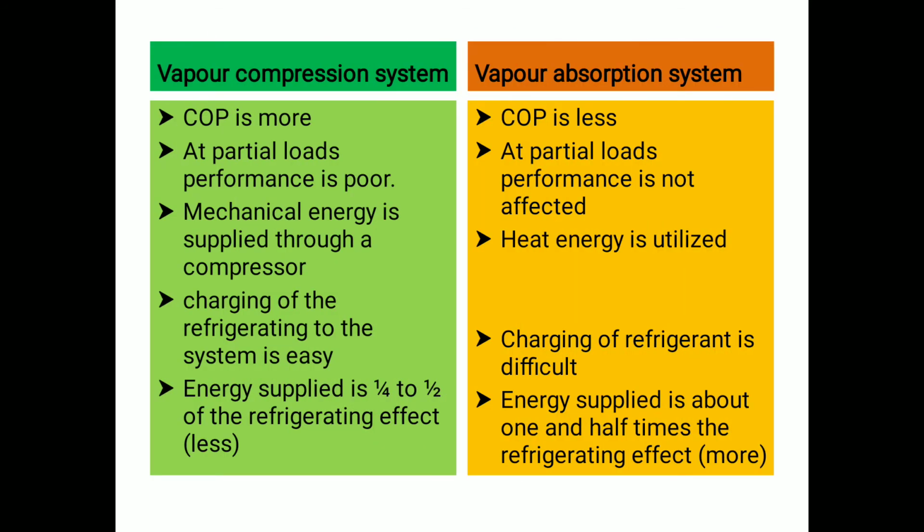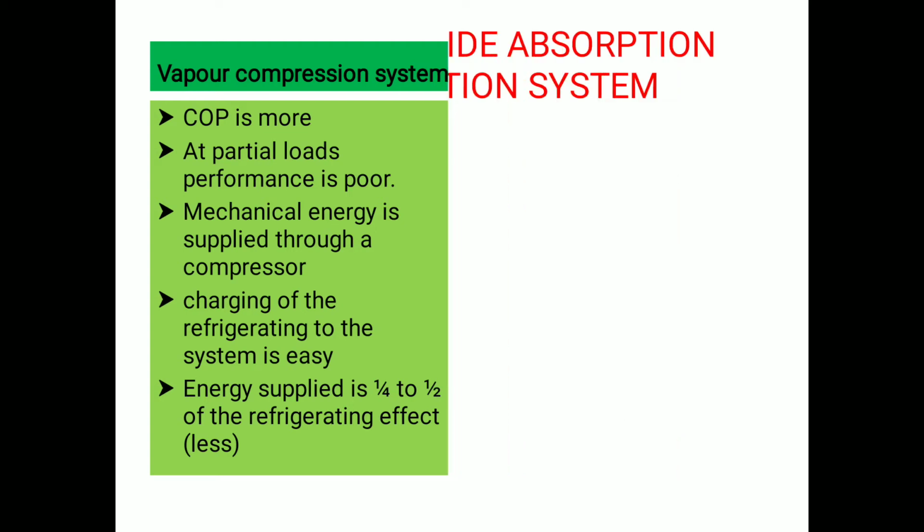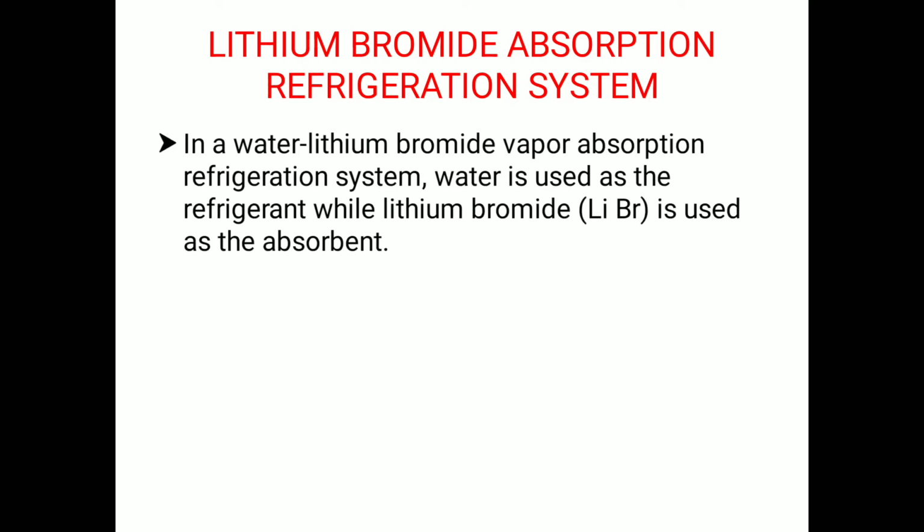So these are the main differences between the vapor compression system and the vapor absorption system. Let's move to the next topic, the lithium bromide absorption refrigeration system. This is also a type of refrigeration system. Let's see what it is. The lithium bromide absorption refrigeration system uses a solution of lithium bromide in water.